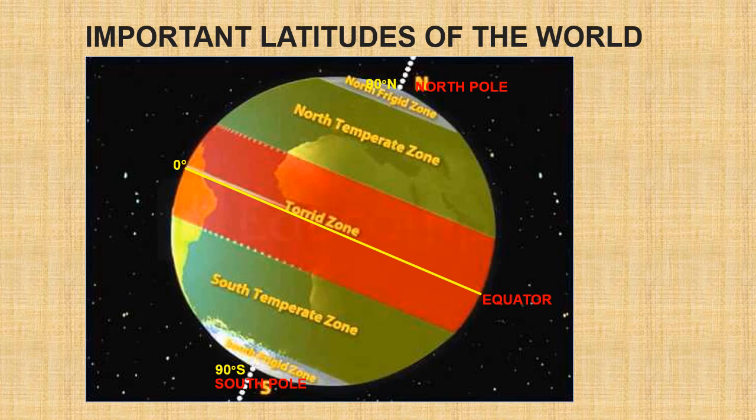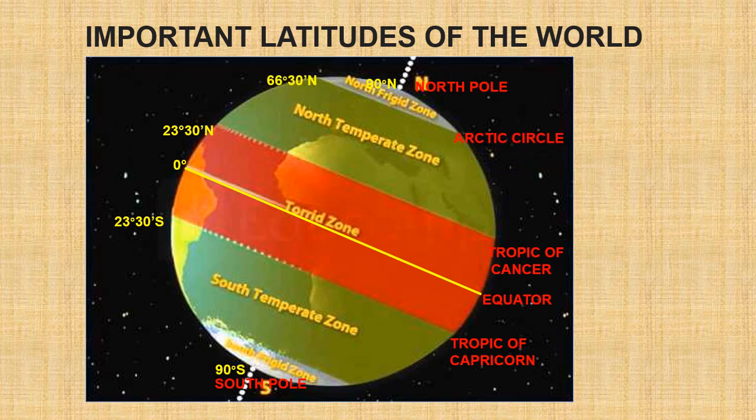So we got 3. Next is 23.5 degree north, known as the Tropic of Cancer. Next is 23.5 degree south, known as the Tropic of Capricorn. After that, 66.5 degree north, known as the Arctic Circle.